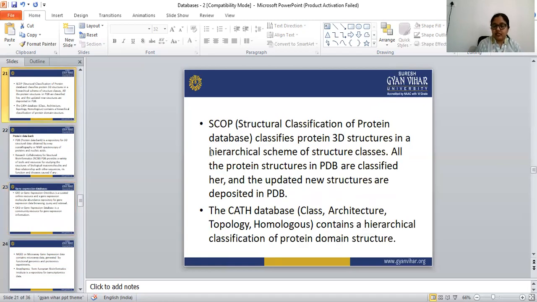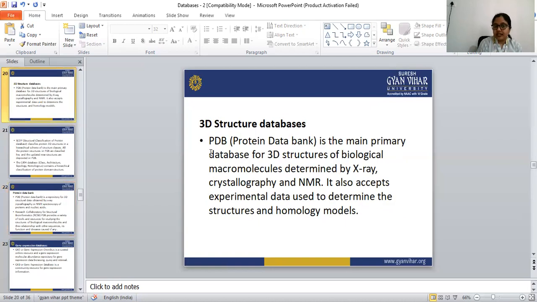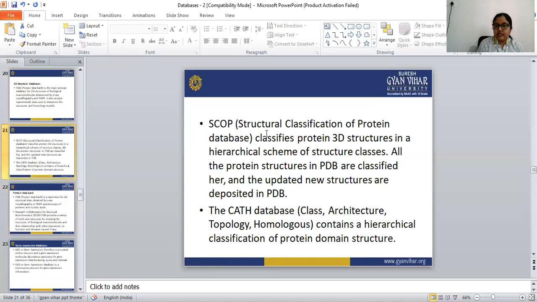The next database in the 3D structure databases is SCOP, the Structural Classification of Proteins database. It classifies protein 3D structures in hierarchical schemes of structure classes. All the protein structures in the PDB are classified here, and updated new structures are deposited in the PDB.